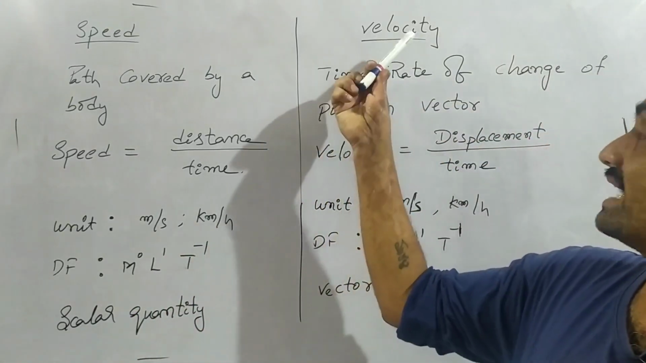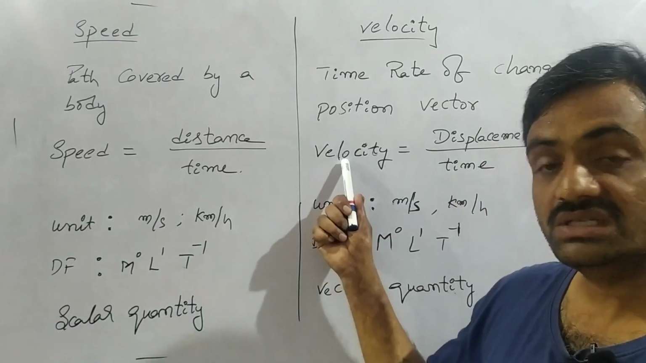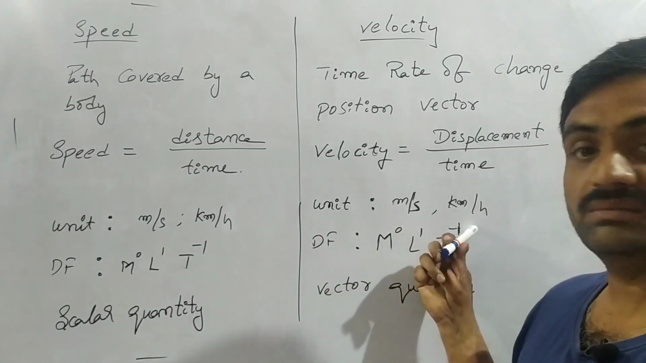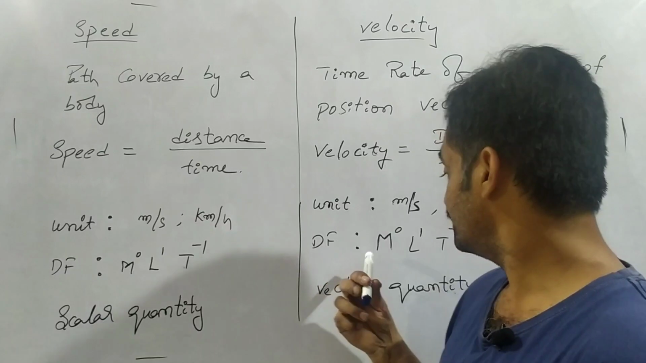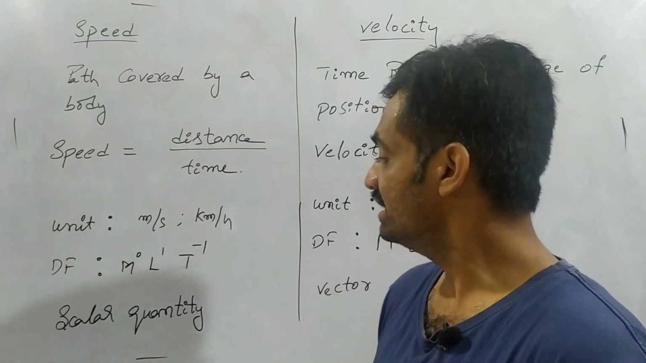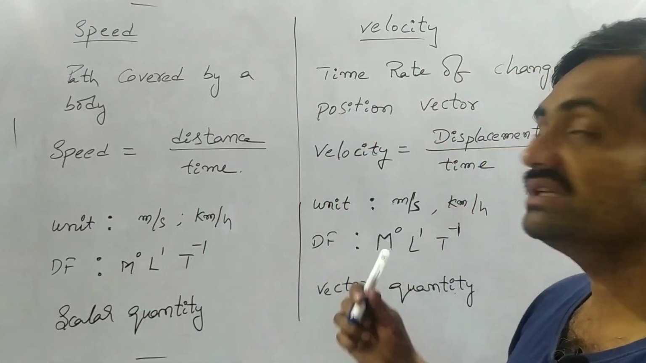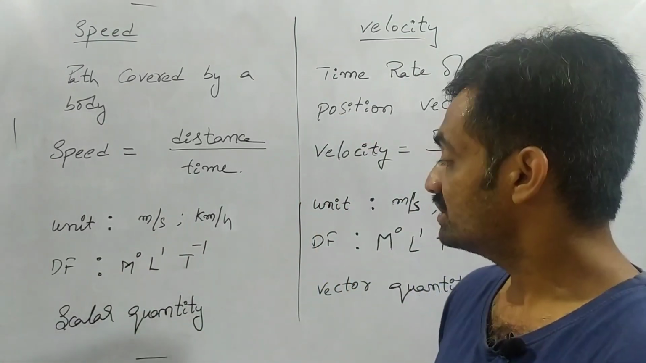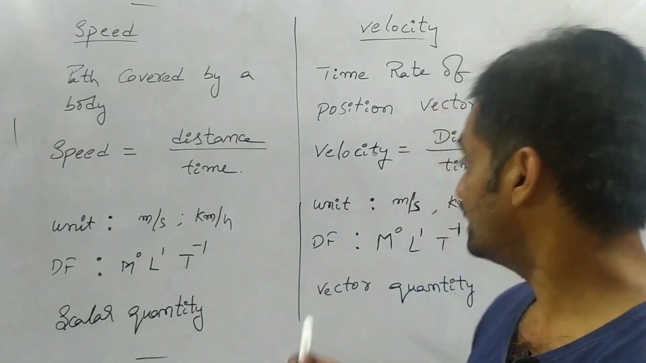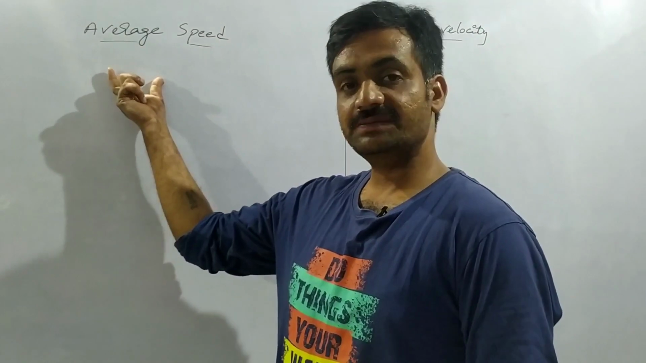Once again, velocity is the time rate of change of a position vector, where velocity is displacement divided by time taken. Its unit is meter per second and kilometer per hour, and its dimensional formula is M to the power 0, L to the power 1, T to the power minus 1. What is the difference? When we consider speed, we consider only magnitude, whereas in the case of velocity we consider magnitude as well as direction. So speed is a scalar quantity, whereas velocity is a vector quantity.